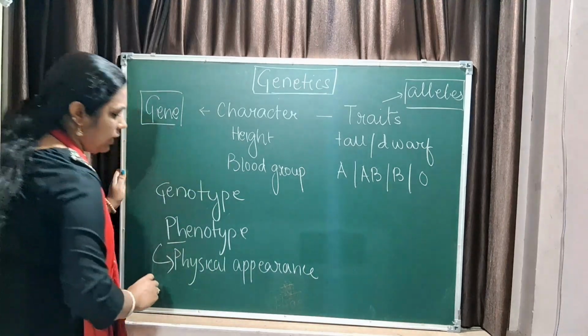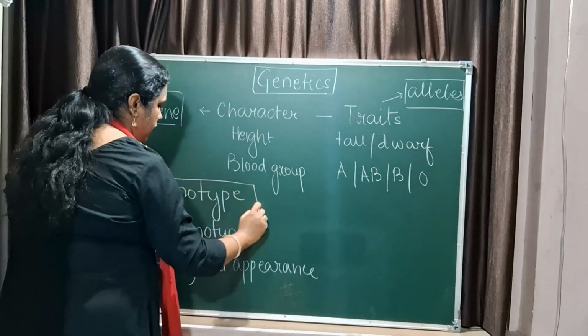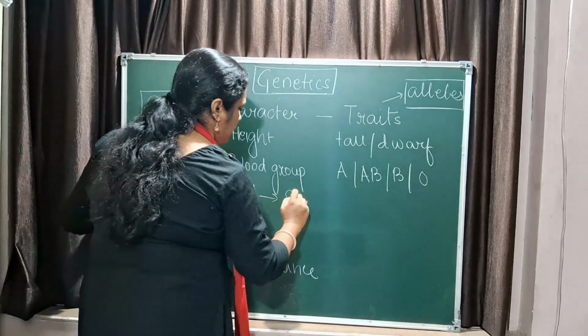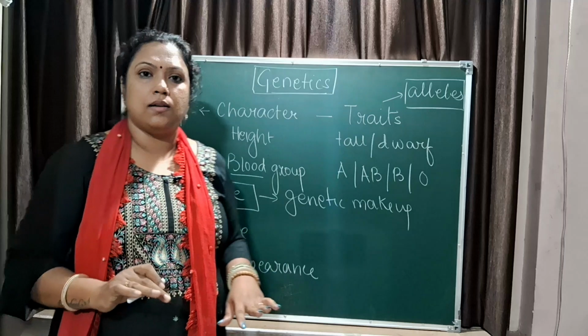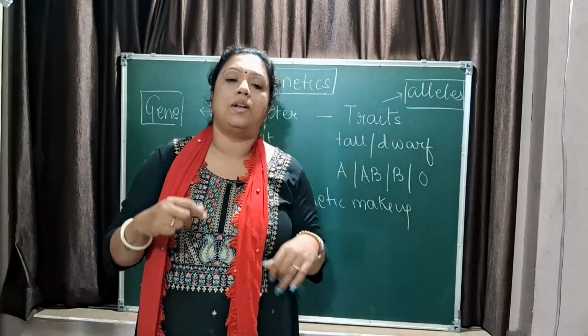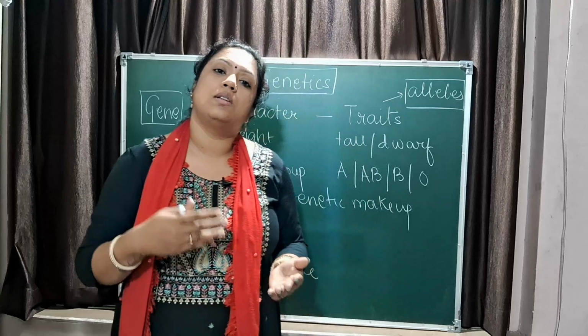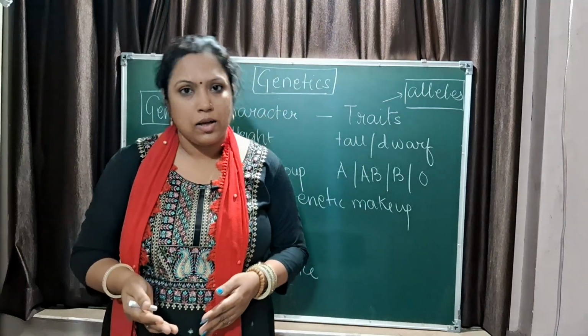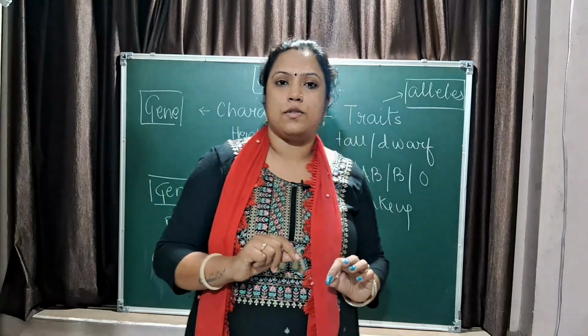That is your phenotype, that is appearance, output. And genotype is the genetic makeup. Clear? We'll explain phenotype and genotype when we start talking about Mendel and his crosses. Is this clear, everyone? Put it in the comment section if you have not understood what I have spoken about.